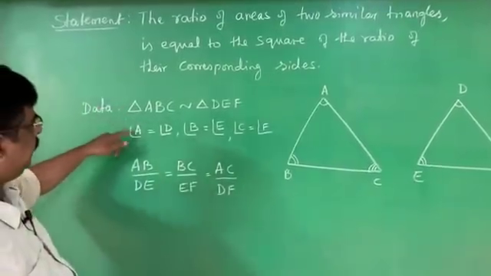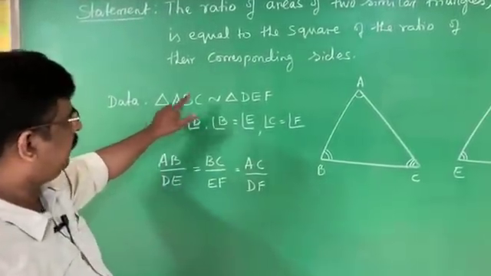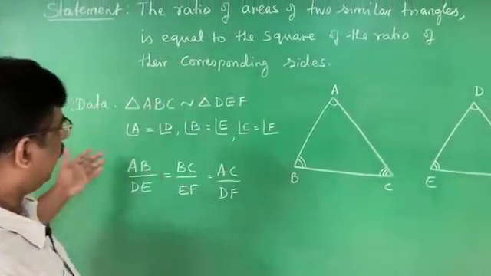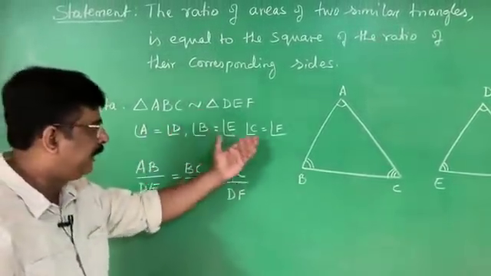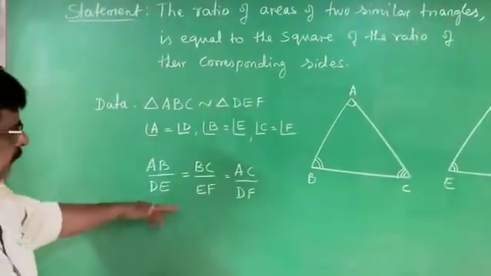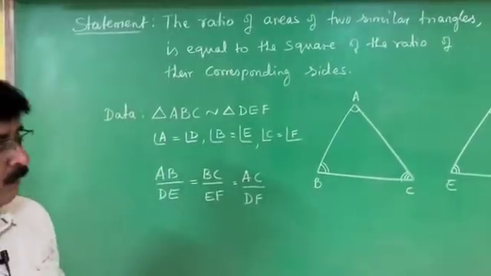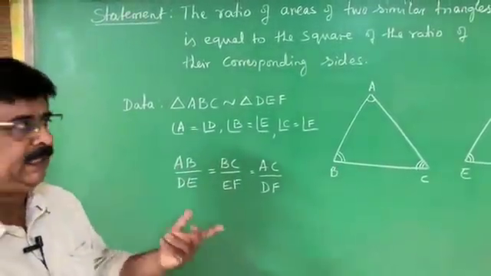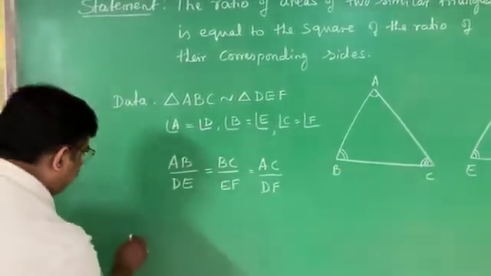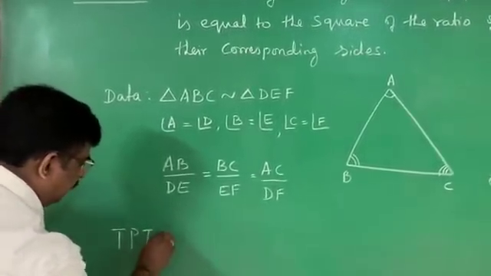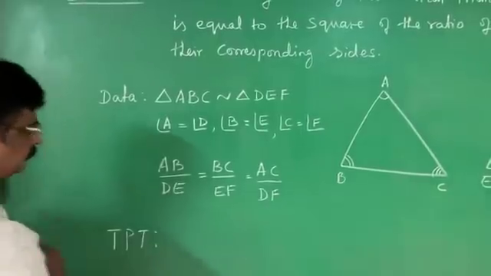So what is there in the data? Two triangles, triangle ABC similar to triangle DEF. Once I write that the triangles are similar, I can write that the corresponding angles are equal and the corresponding sides are in the same ratio. Now after the data, what we have to do? What we have to prove? TPT, to prove that. What to prove?